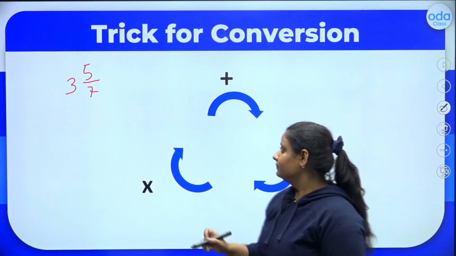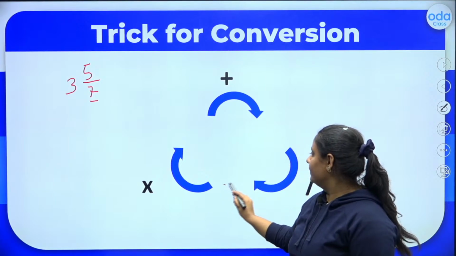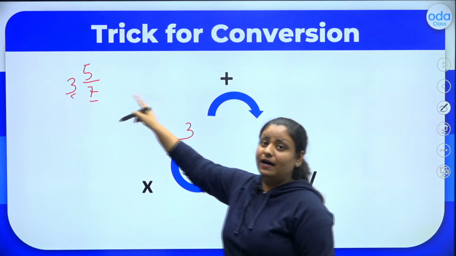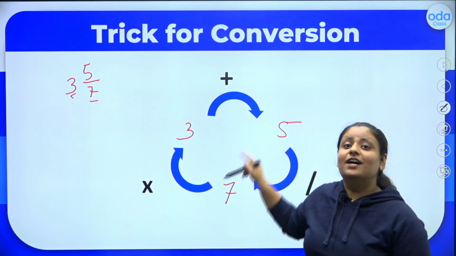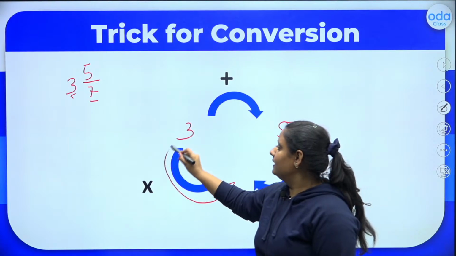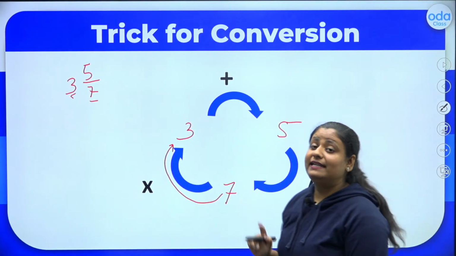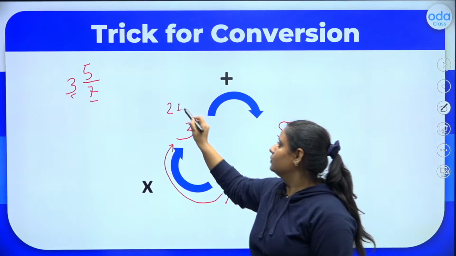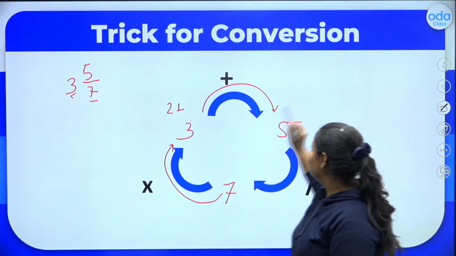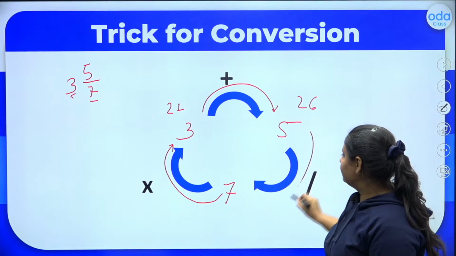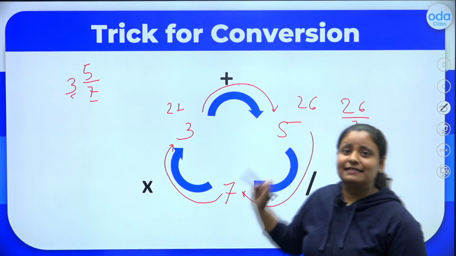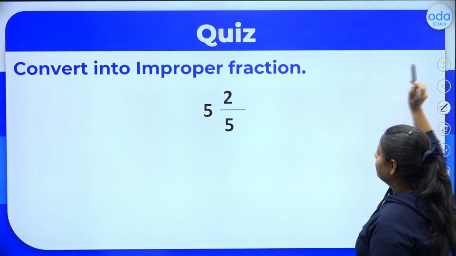So what will you do? Write this 7 here, this 3 here, and that 5 here. Okay. Now look at the arrows. You have to follow the arrows and the signs in between. 7 multiply 3, 7 3s are 21. Remember, I am writing it over here, 21. Okay. 21 plus 5 is how much? 26. 26 divided by 7. Right? That will be the final answer. 26 by 7. Clear?